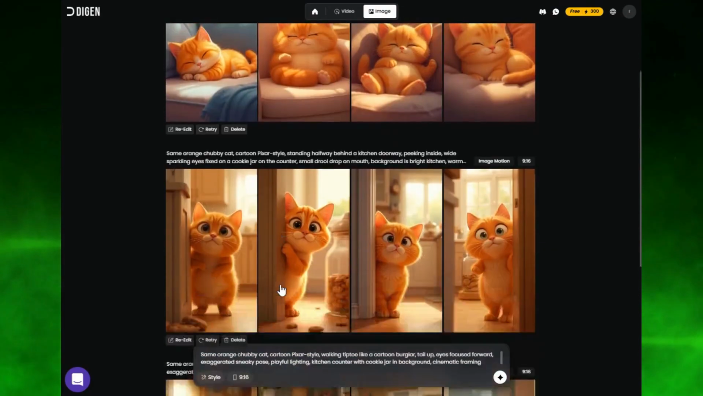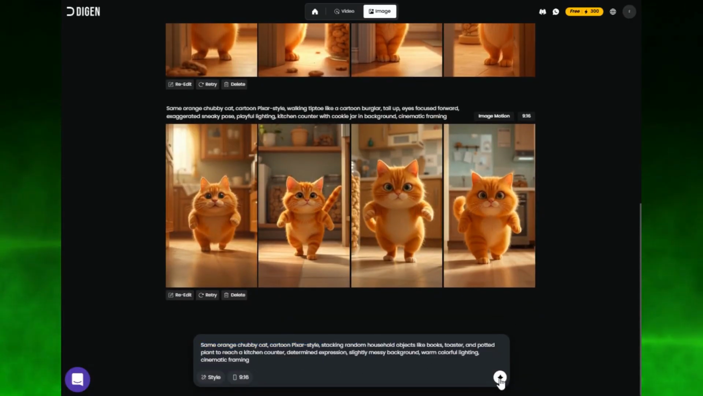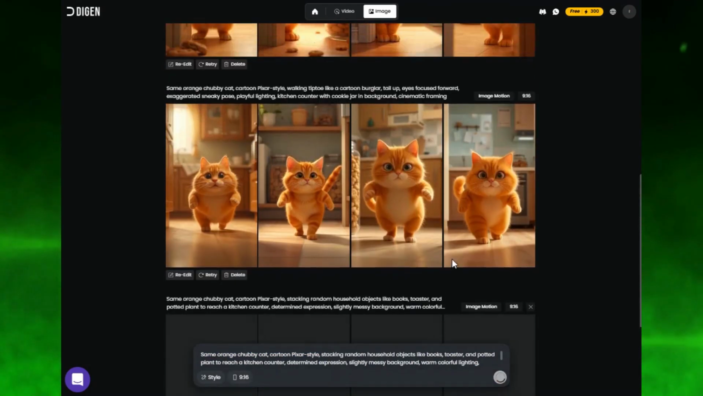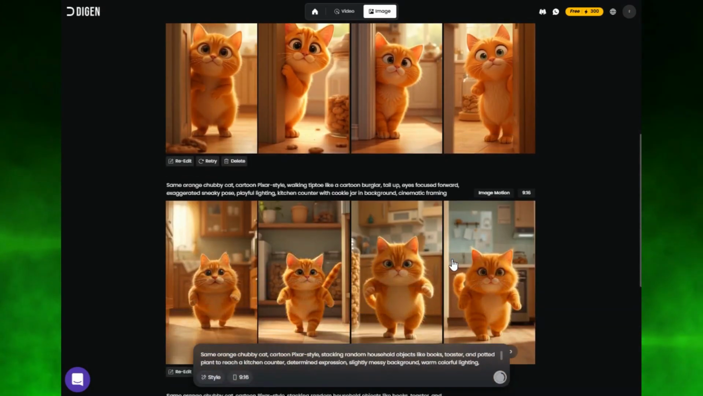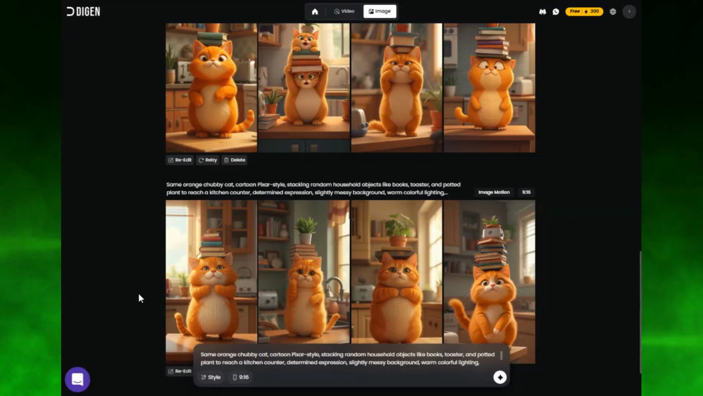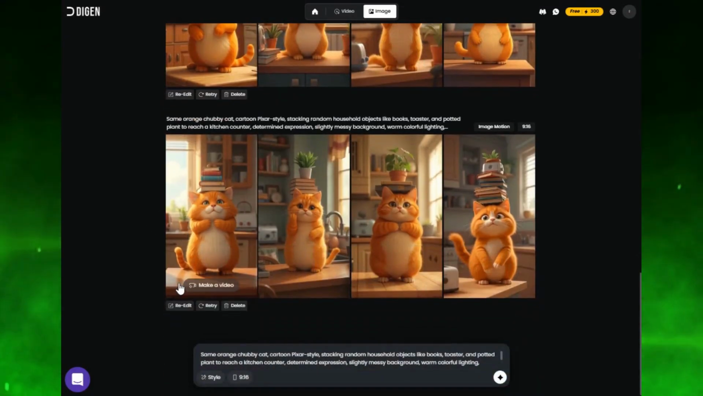And here's what I love about Digen AI. The consistency is unreal. Every image keeps the same character proportions, the same art style, the same vibe. If you're not 100% happy with the result, you can re-edit or regenerate until it's perfect. And remember, images cost 0 credits, so you can experiment as much as you want.